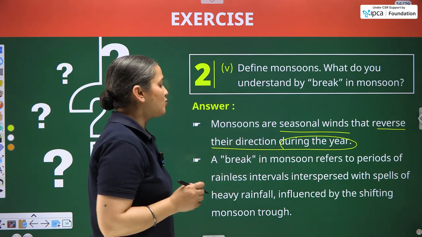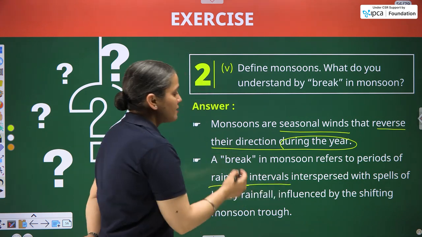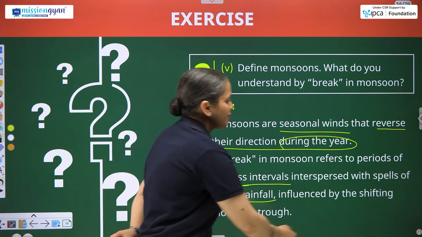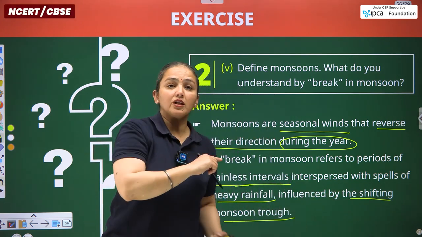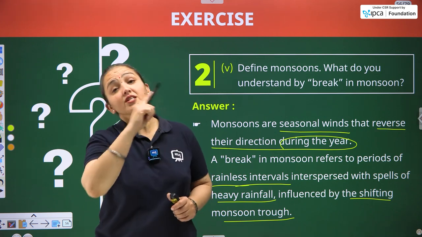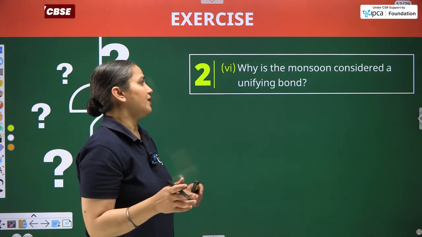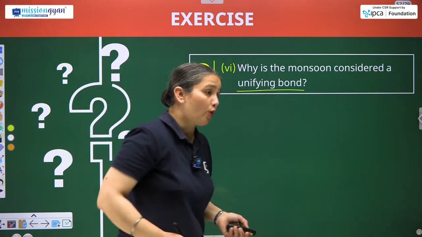A break in monsoon refers to periods of rainless intervals interspersed with the spells of heavy rainfall influenced by shifting monsoon trough from the northern part of India towards the southern part of India, not the northern and southern hemisphere prominently. Why is the monsoon considered a unifying bond?